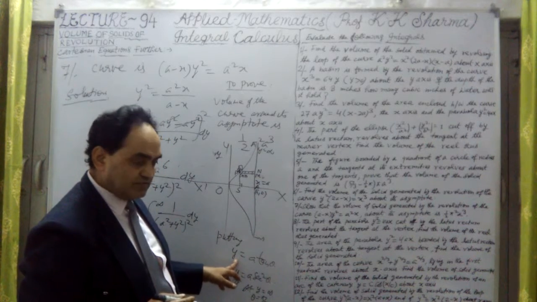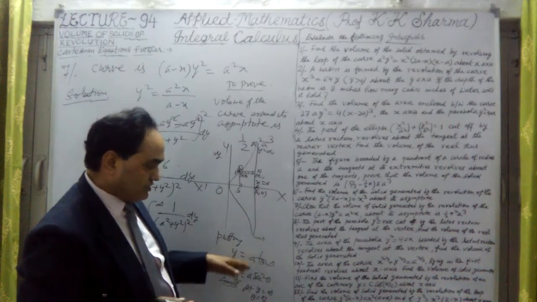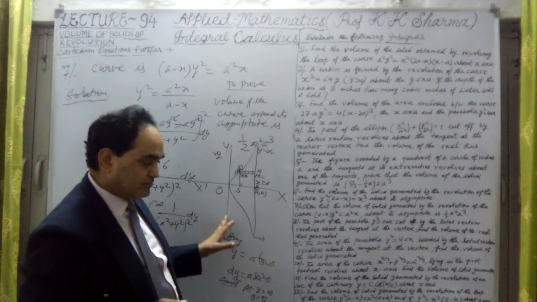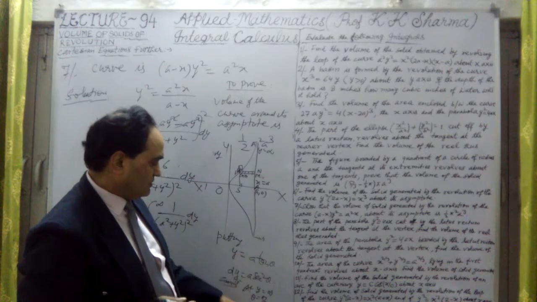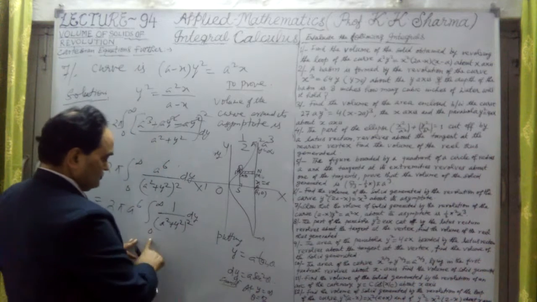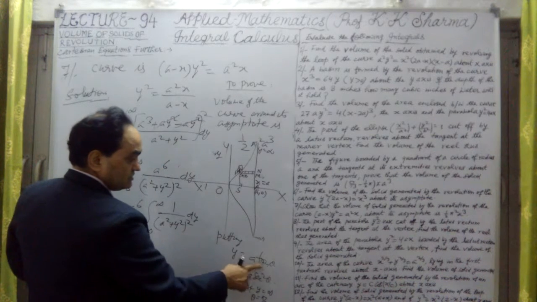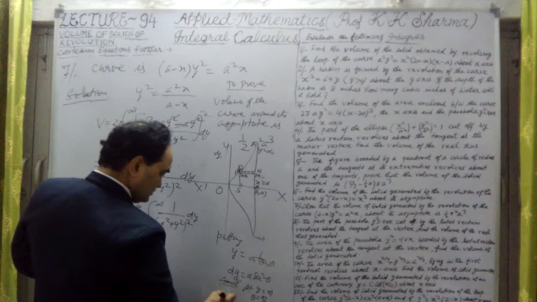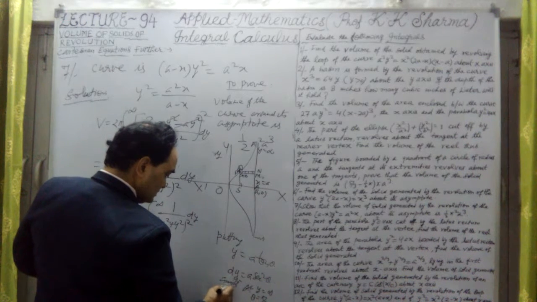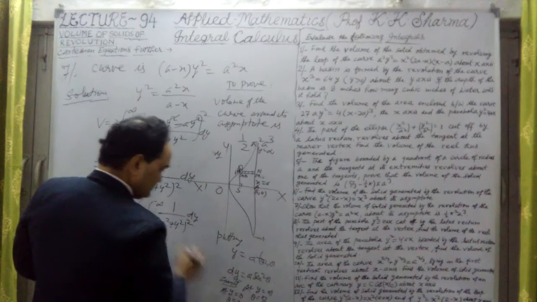Here it is infinity by infinity. Infinity upon a is infinity. So tan theta is infinity, for tan pi by 2, theta equal to pi by 2. Simple. At 0, when y is 0, tan theta is 0, so theta equal to 0 at y equal to 0. At y equal to 0, the lower limit, theta is also 0.